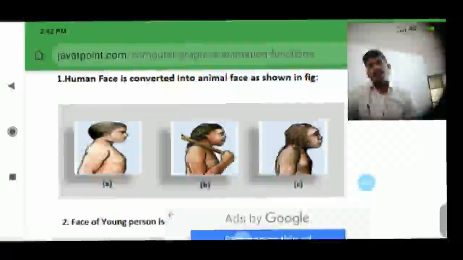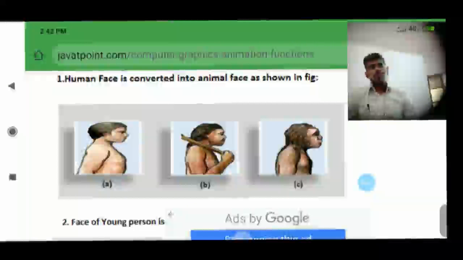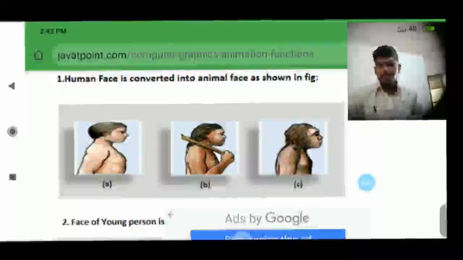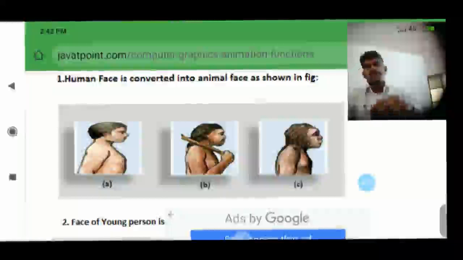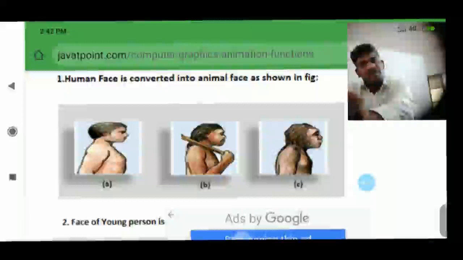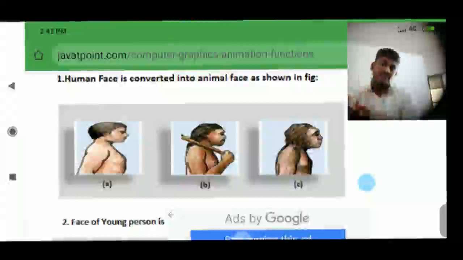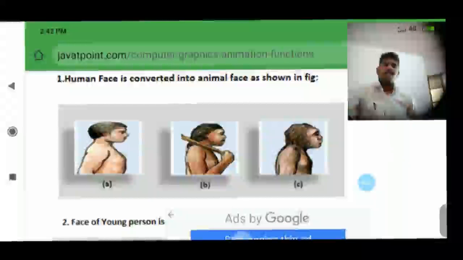A morphing technique, as I already told you, transforms object shape from one form to another form. Here A, B, C, three images are there. Using the morphing technique, a human face is converted into an animal face as shown in the figure. The human face is one object, and we transform the object shape from one form to another form.